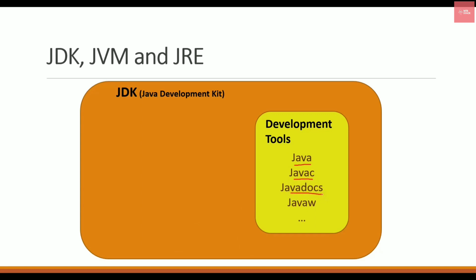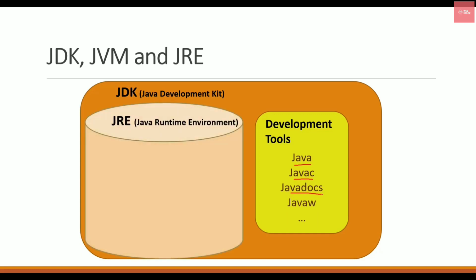So these are the development tools which are there in JDK, as well as we have something called JRE, that stands for Java Runtime Environment. So we can say that JDK is equal to JRE plus development tools. And we can say JDK is mainly targeted for Java development. So you can create a file with the help of the packages that you have, and you can then compile it and execute that. So JDK is responsible for the complete creation or development of Java.